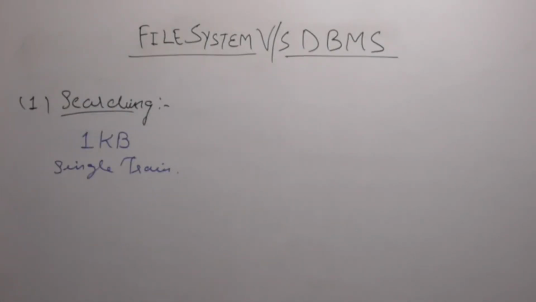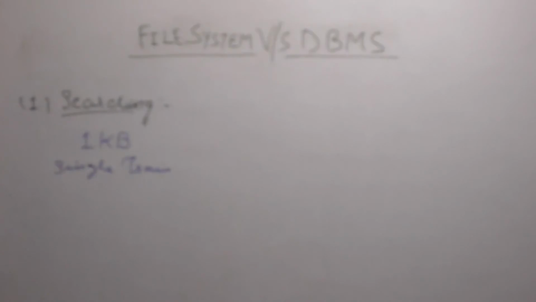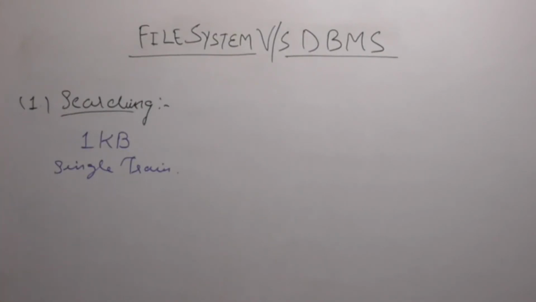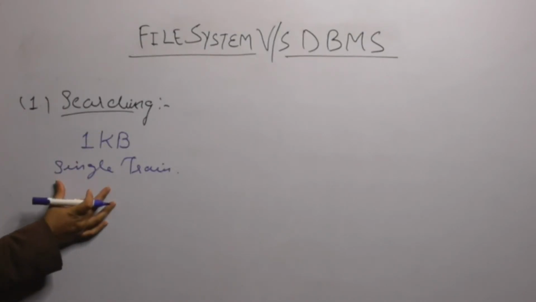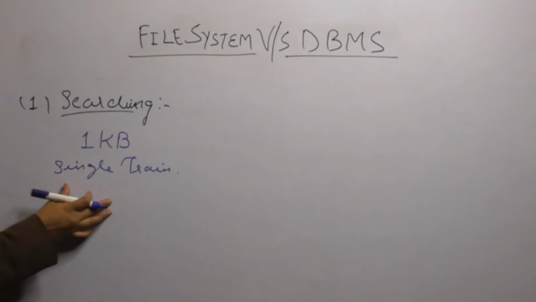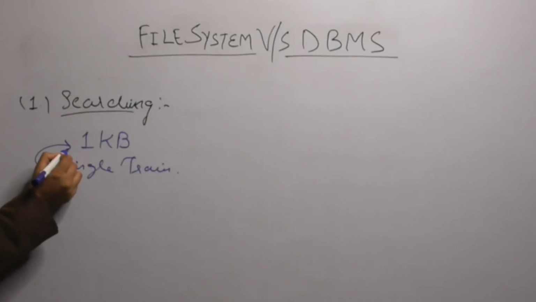But according to IRCTC, they have a huge amount of data, right? Obviously there are so many trains and they have every train's details. So I want to find a particular single train's detail. That means I want to find 1 KB of data.